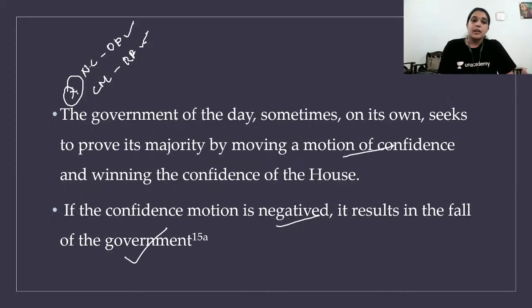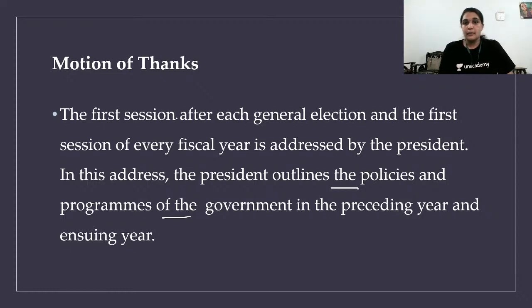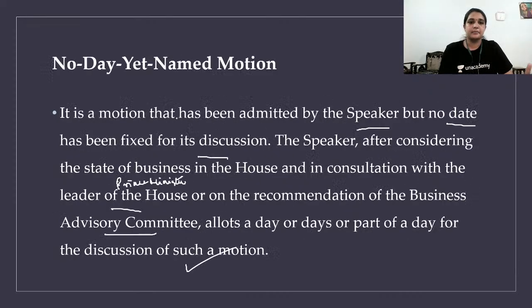Fine. Next, motion of thanks is done by the president. It's like whatever happened in the previous year, then it is put to vote. Motion of thanks fails, then what happened? The government is failed. Okay, the council of ministers should resign.